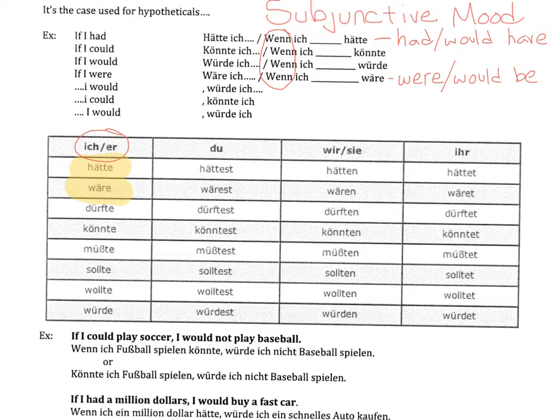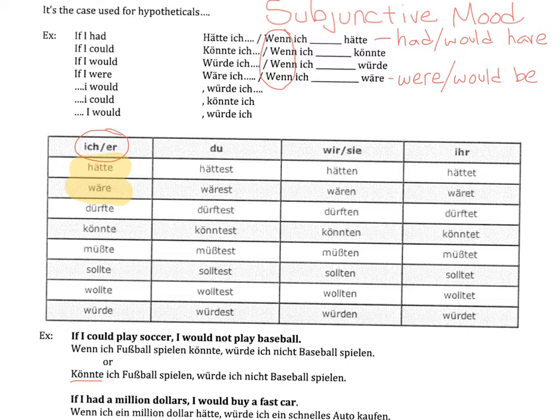If I could play soccer, I would not play baseball. Wenn ich Fußball spielen könnte, würde ich nicht Baseball spielen. Or you can choose to put the verb at the end. Könnte ich Fußball spielen, würde ich nicht Baseball spielen.